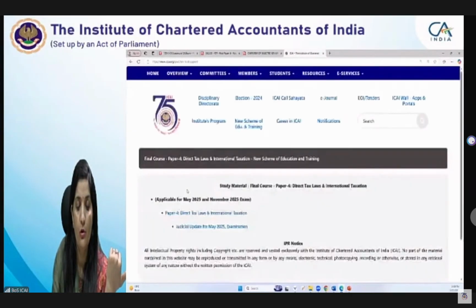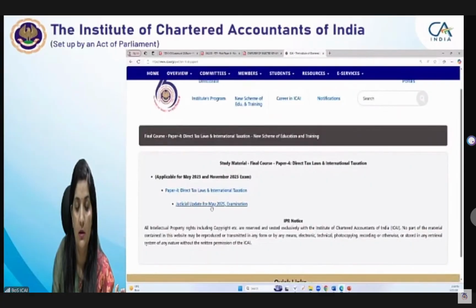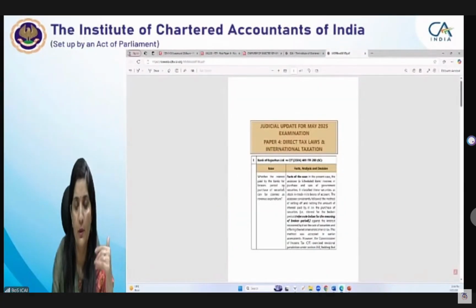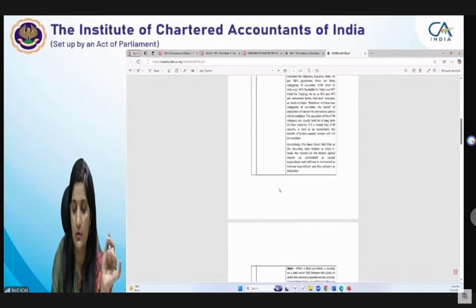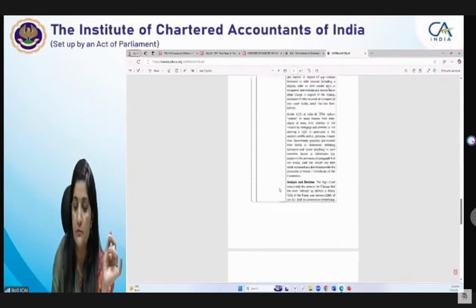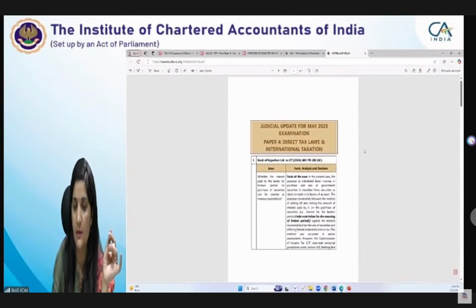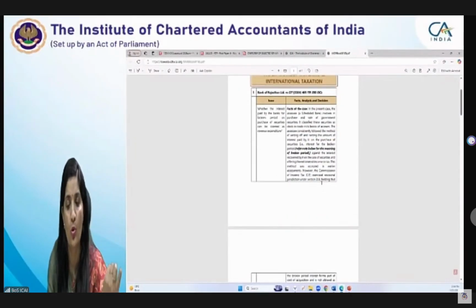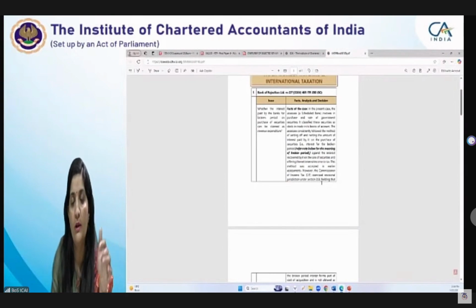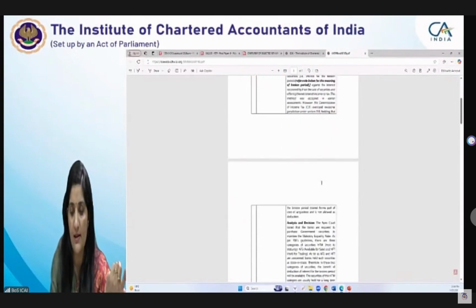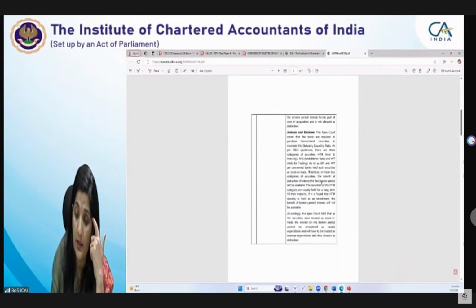If you go to the paper 4 direct tax laws, you will find the judicial update. You have to download it, right? It's a 7-page document. There are 3 rulings covered. Please download this judicial update also for the purpose of May examination, right? It's a Supreme Court ruling, Bank of Rajasthan. It is just for the broken period, whether that broken period interest is allowable as your revenue expenditure or not. On that aspect, it's being given, right? One of the questions also being asked based on the court case law.